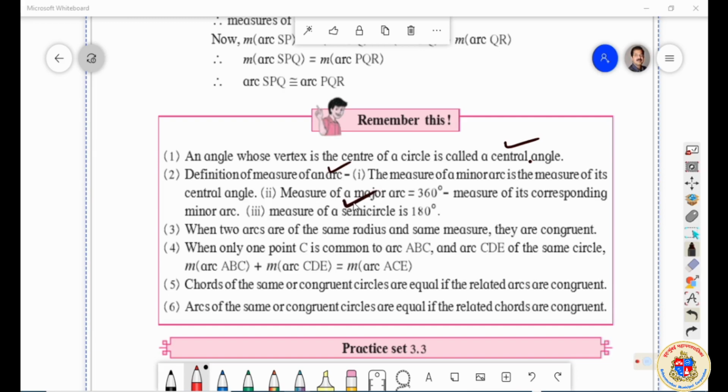When two arcs are of same radius and same measure, they are congruent. Two things are there, same radius and measure. That means central angle should be same. And arcs made in the common circle, with common radius, can be added and subtracted. So that is one point. And the chords of the same or congruent circles are equally related. When arcs are congruent, related chords are congruent. When chords are congruent, the arcs are also congruent.